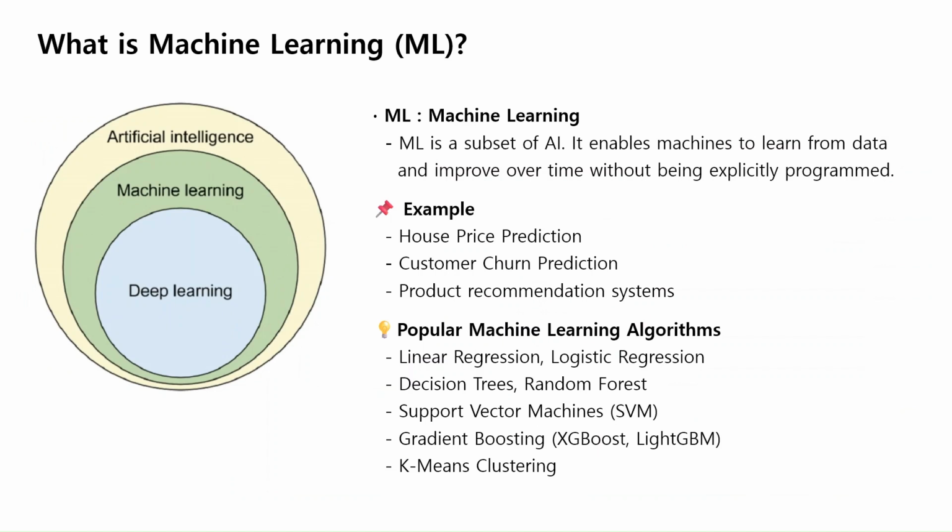systems. There's also k-means clustering, used when you don't have labels and want to group similar data. These algorithms form the backbone of modern data science and applied AI in many industries, from finance to healthcare to marketing.